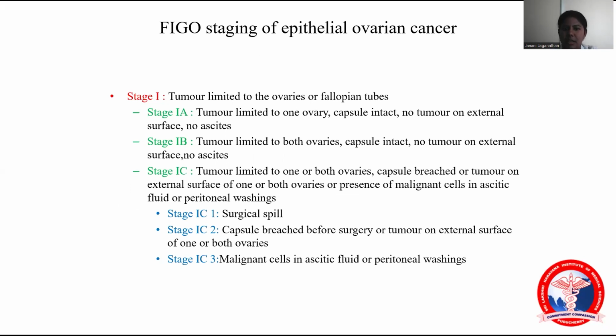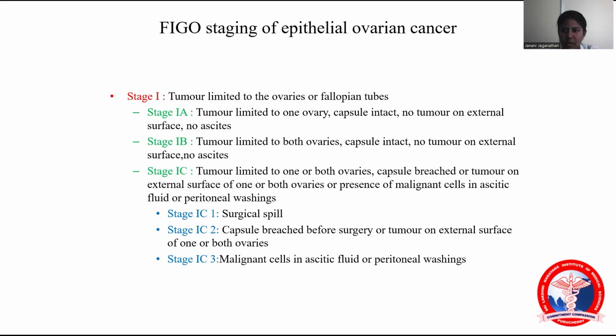So stage 1 is only one ovary. Stage 2 is both the ovaries. Stage 1 has 1A, B, and C. So stage 1 is limited to the ovaries. 1A is limited to one ovary, 1B is both the ovaries, 1C is one or both the ovaries with the capsule breached, or malignant cells present in the ascitic fluid.